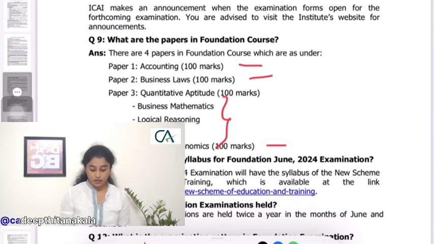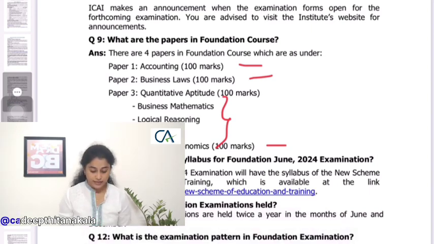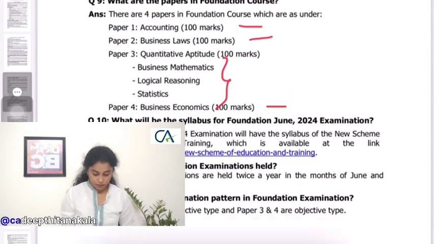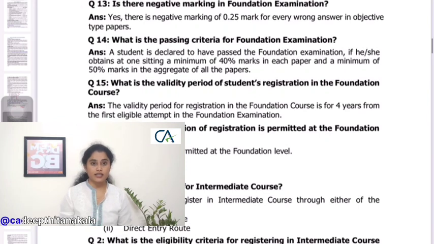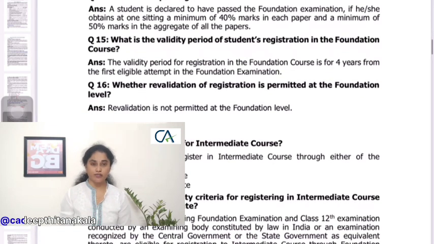So coming to the examination pattern, paper 1 and 2, that is accounting and business laws, are subjective, and paper 3 and 4 are the objective type, which means in the objective type you will have negative marks. The negative mark is 0.25. It means if you have 1 correct answer and 1 wrong answer, then you will be getting 0.75, which means you are losing 1.25 marks. So be very careful when you are attempting these MCQs, that is the objective exam. And the pass percentage would be 40% for each subject, and overall you should get 50%.